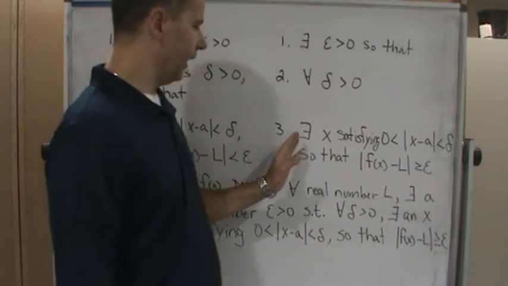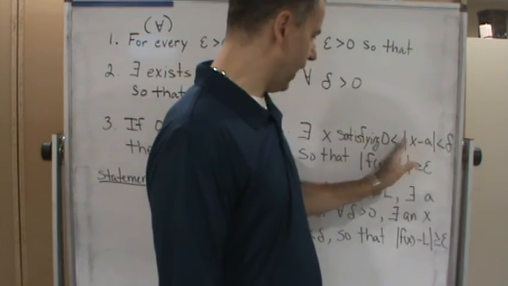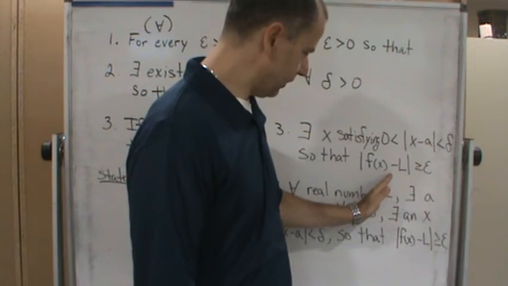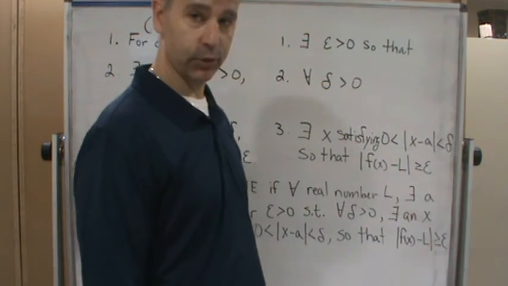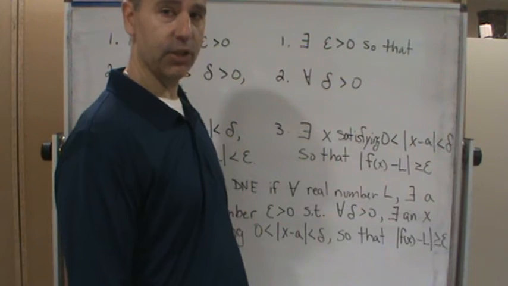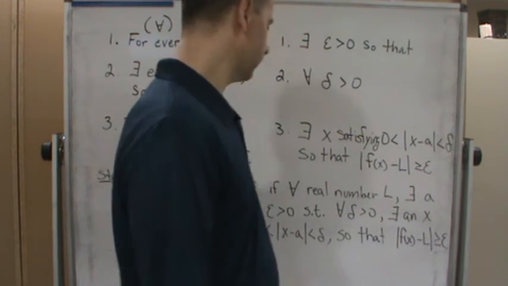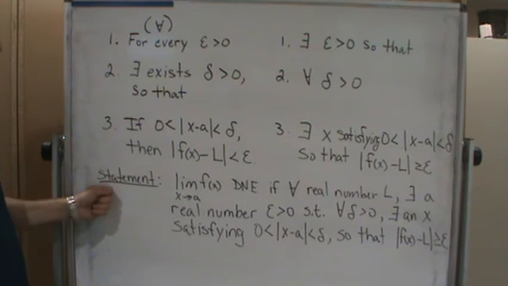This is saying there exists at least one x that satisfies this inequality, but the distance from f to L is actually greater than or equal to epsilon. So it violates that condition needed for the limit to exist.